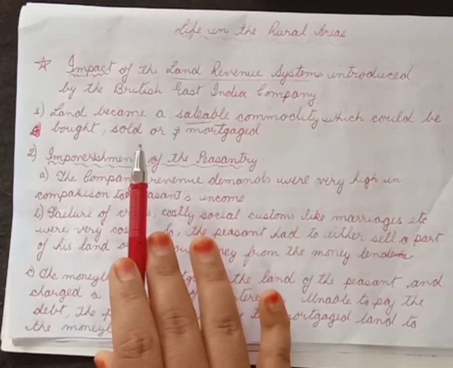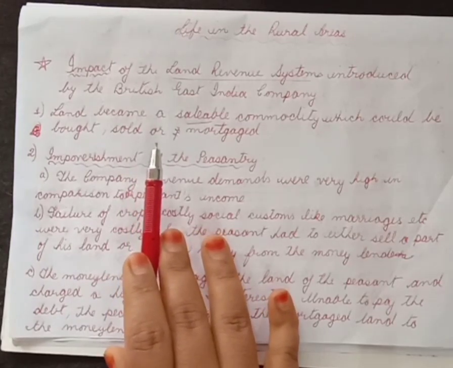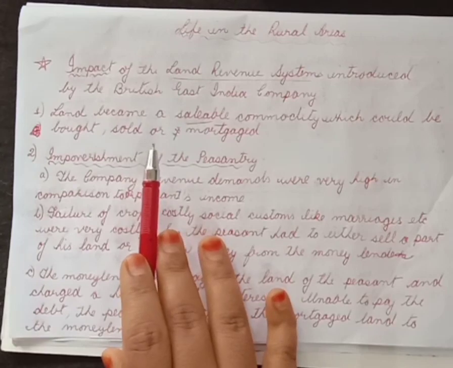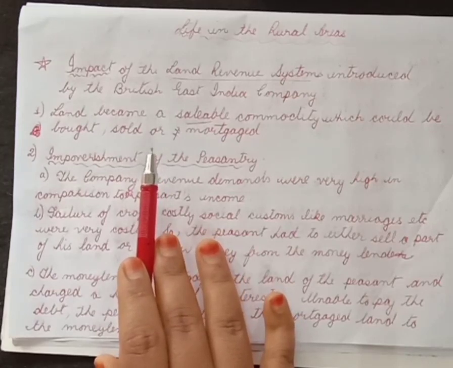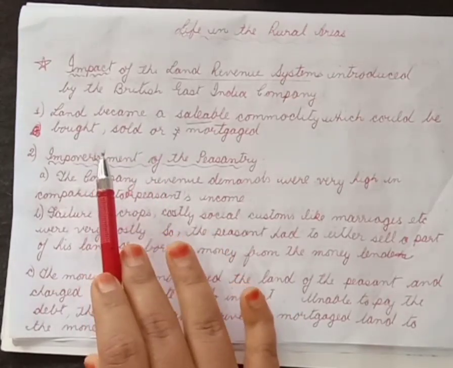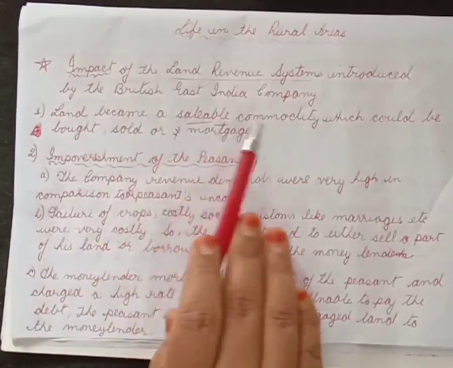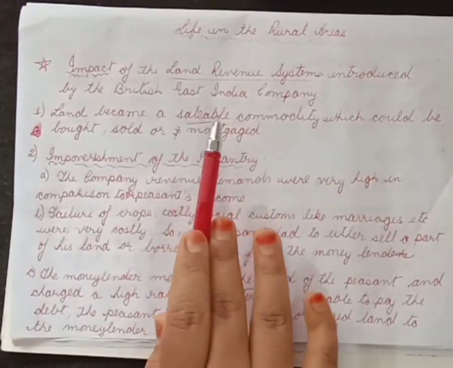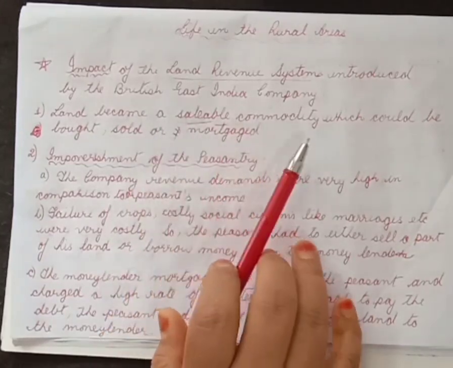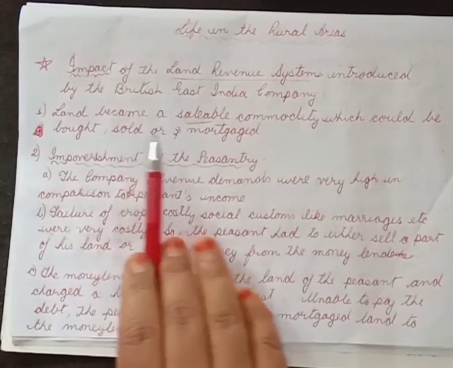Okay, so the peasant would never consider selling his piece of land. But now, after the introduction of the various land revenue systems by the British East India Company, the condition of the farmer was so bad that he had no other option other than buying, selling or mortgaging his land. Okay, so land became a saleable commodity. What do you mean by saleable commodity? Something which can be sold. Commodity means thing. So land became a saleable commodity which could be bought. Bought means to buy, sold means to sell, or mortgaged.